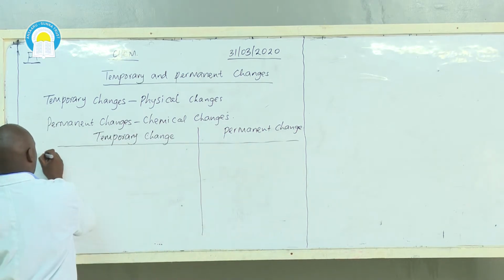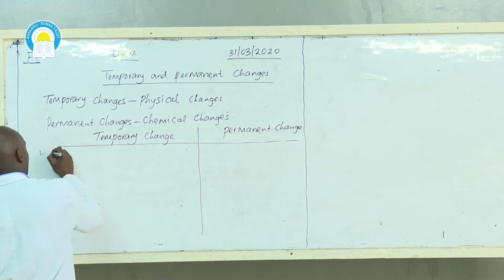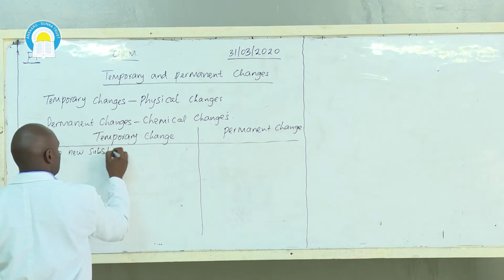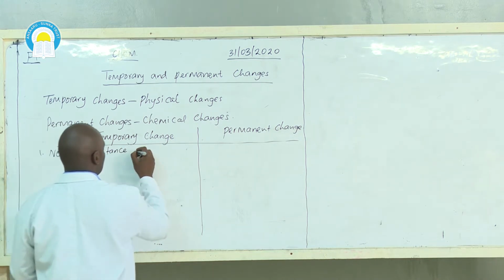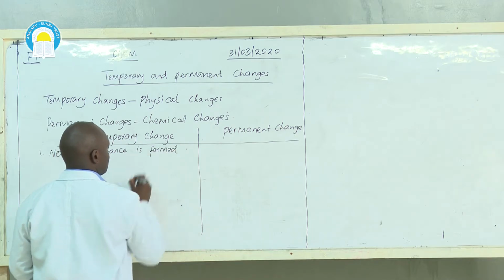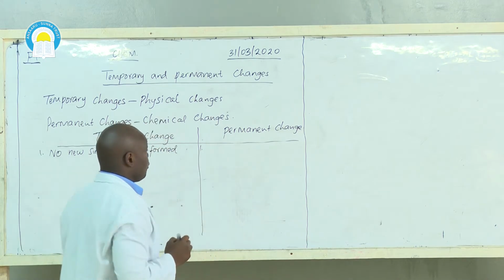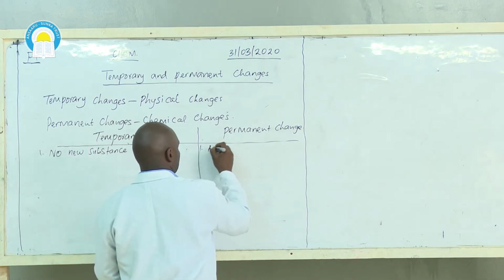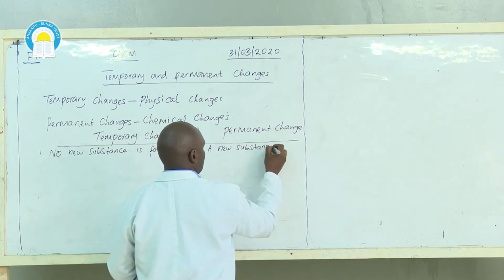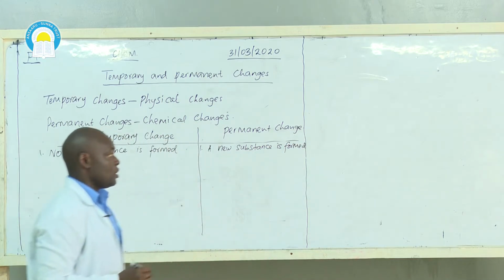The first characteristic of a temporary change is that no new substance is formed. The first characteristic of a permanent change is that a new substance is formed.